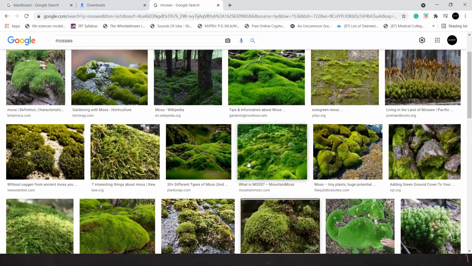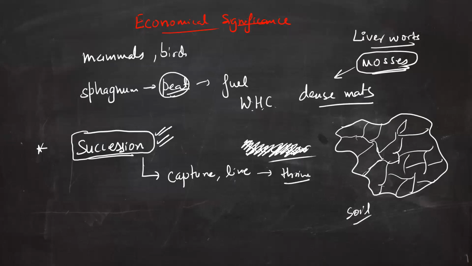Since they have a very thick layer, थोड़ी सी इस पे thick layer होती है, the soil is always protected. So soil जो होती है हमारी वो हमेशा protected रहती है from soil erosion. The soil does not face any kind of erosion. So minerals and nutrition that are present in the soil are not washed away. वो पानी के साथ बह नहीं जाते because we have a covering over the soil. Mosses की एक dense covering होती है. That's why the nutrients of the soil remain in the soil.